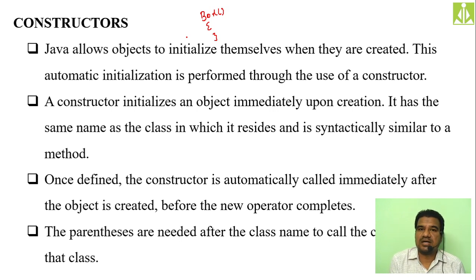There is no such condition for your normal method, isn't it? Your normal method can have any kind of name, any kind of identifier. But when we are talking about a constructor, its name must be same like your class name. It is a special feature, one of the special features.